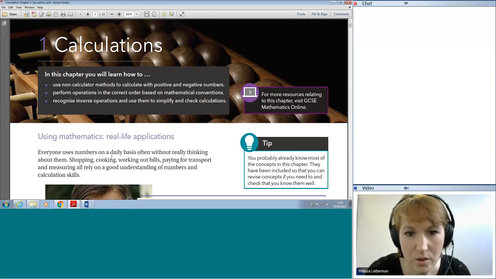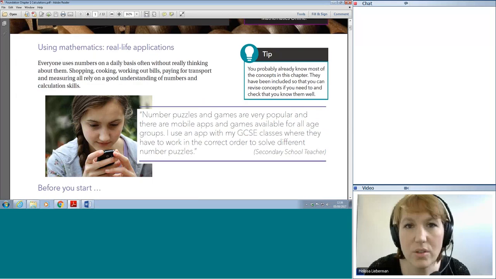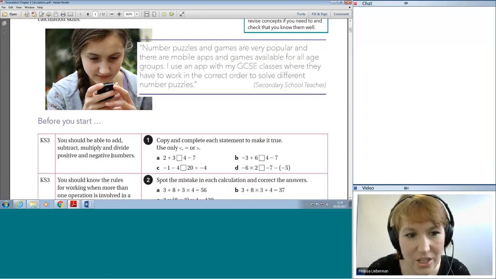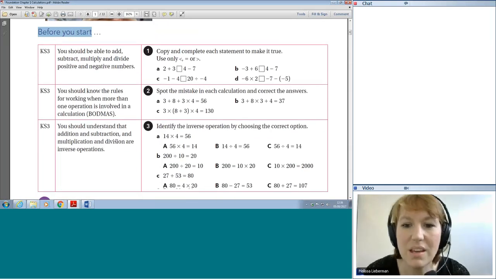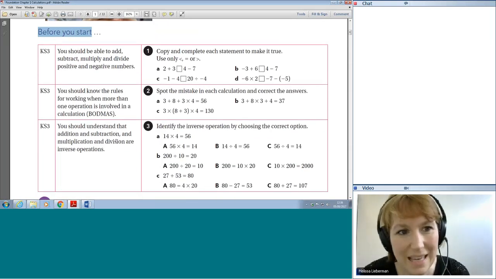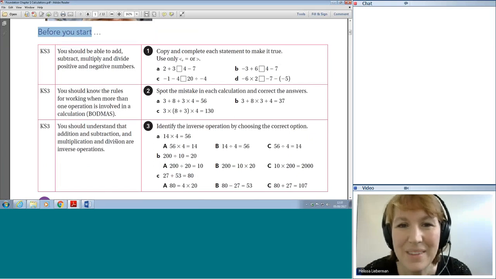So I've magnified this quite a bit, but what I wanted to go through was, when you start each chapter, there's a section here that says "Before you start". Now, this is supposed to be things that in theory you would have done before. KS3 means Key Stage 3, and in the UK, if you go to secondary school, that is the stage before GCSE Maths. So these warm-up questions, if you like, are there to say these are things that you should already know, but